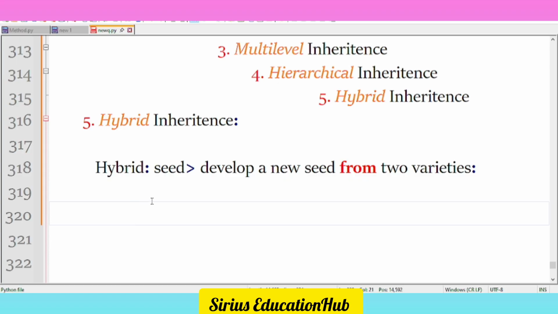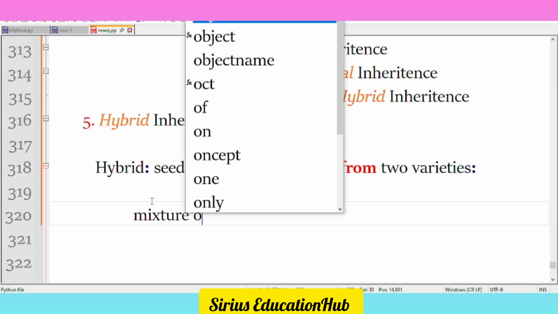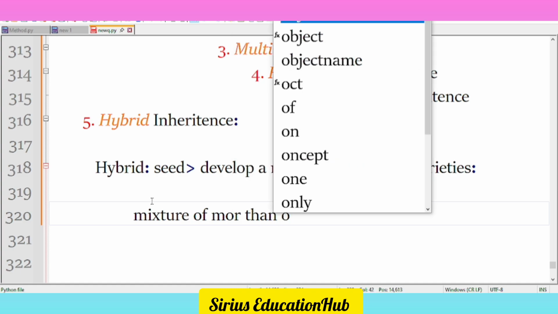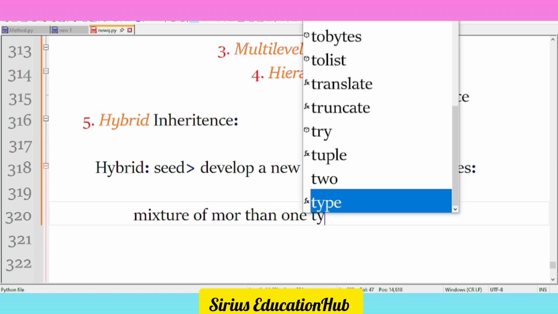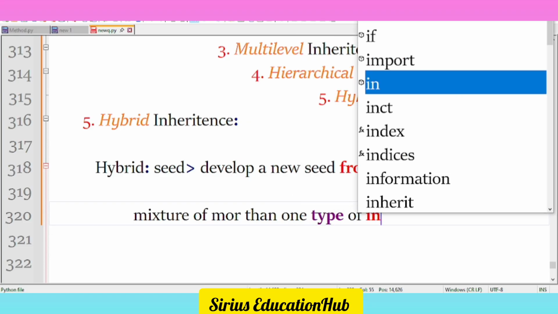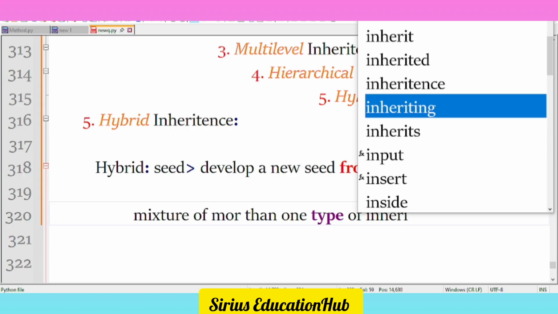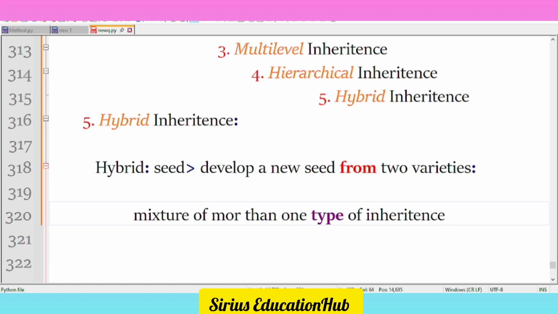It is a special type of inheritance where we find a mixture of more than one type of inheritance. That is the inheritance where you will find a mixture of the types of inheritance. That very inheritance is called the hybrid inheritance.